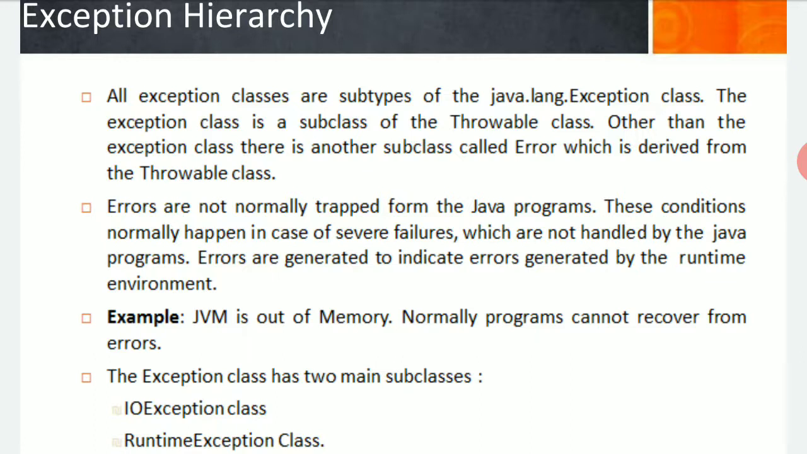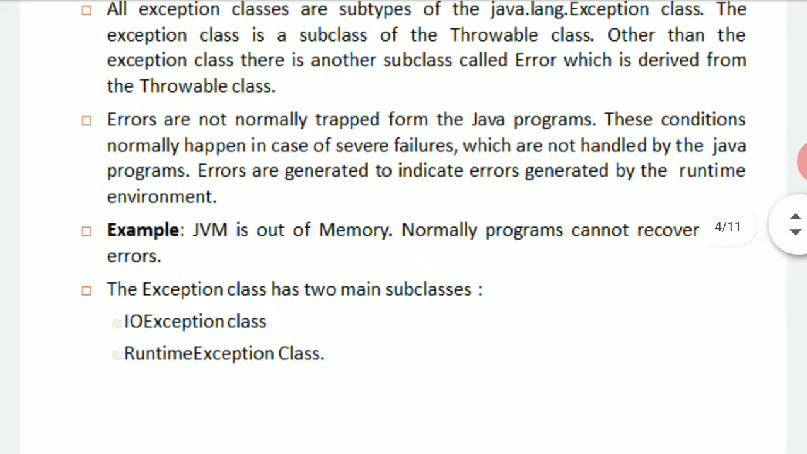Secondly, errors are not normal exceptions; they are trapped from the Java programs. These conditions normally happen in case of severe failures which are not handled by the Java program. Errors are generated to indicate an error generated by the runtime environment, so it depends again on the platform which you are using at the time of execution. For example, the Java virtual machine is out of memory. Normally a program cannot recover from errors.